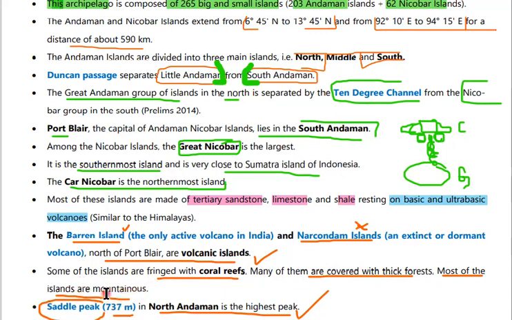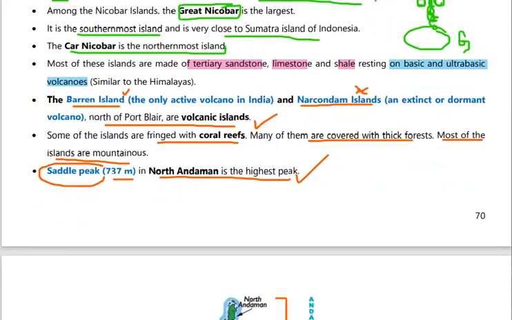Coming to the characteristics of these islands, most of the islands are mountainous, some include coral reefs, and many are covered with thick forest. Saddle Peak, which is situated in North Andaman, is the highest peak. These are about the Andaman and Nicobar.